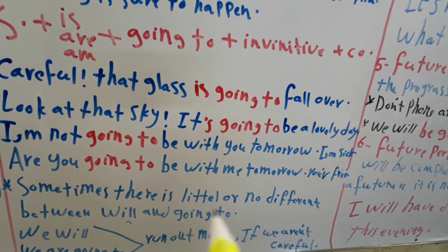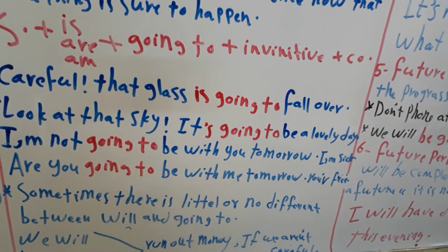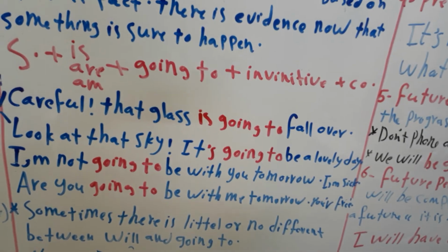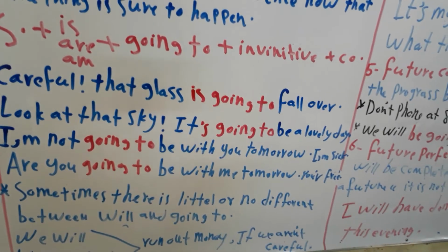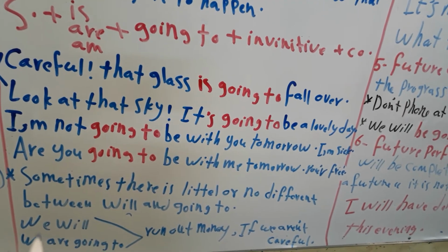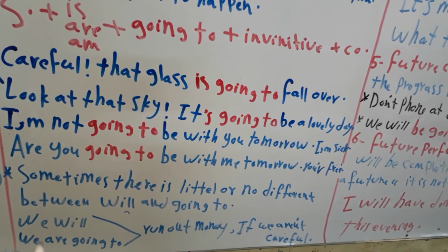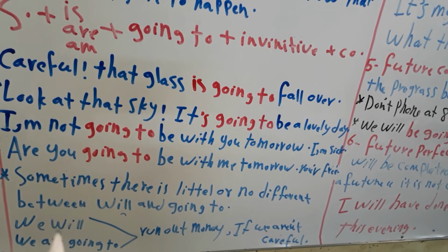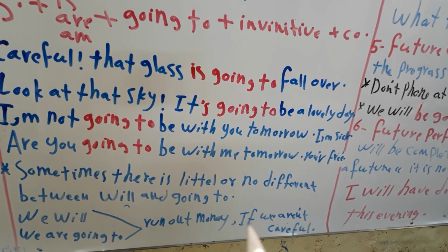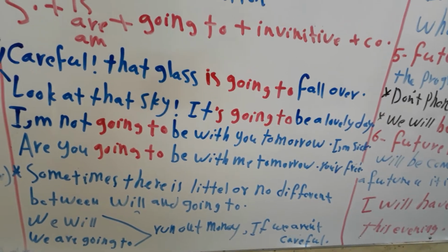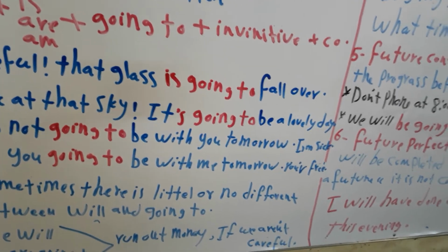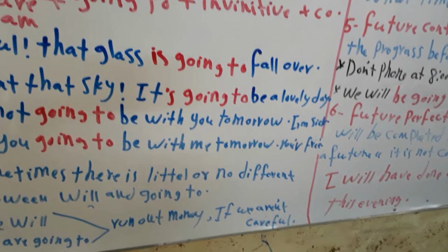Sometimes there is little or no difference between will and going to. Sometimes we can use will or going to to express the future, but there is no difference in the meaning. How? We will see in these examples. We will or we are going to. I can use we will or we are going to run out of money if we are not careful.